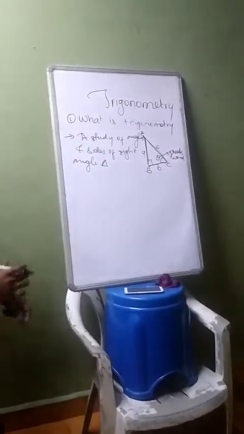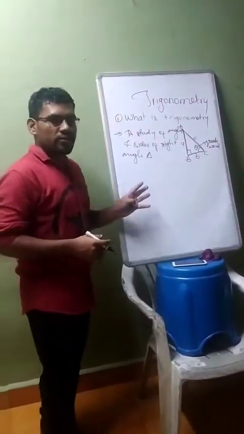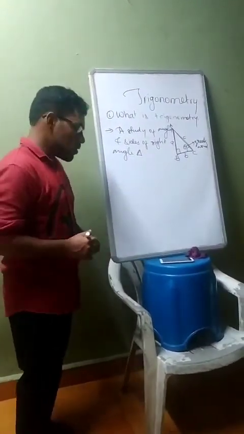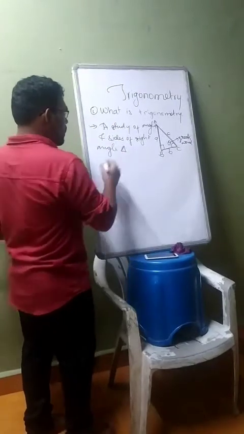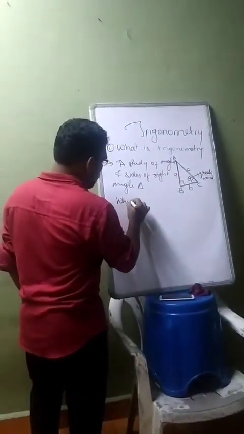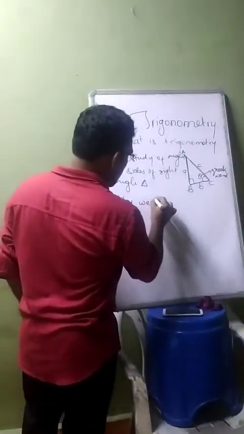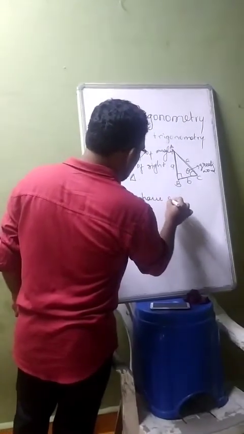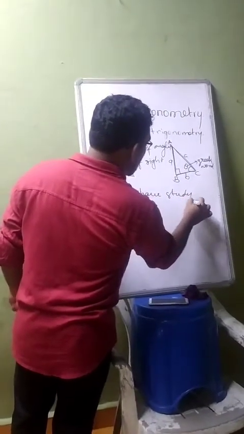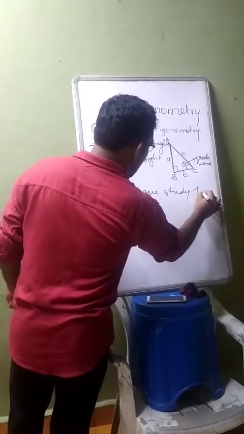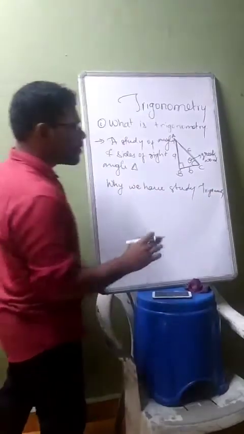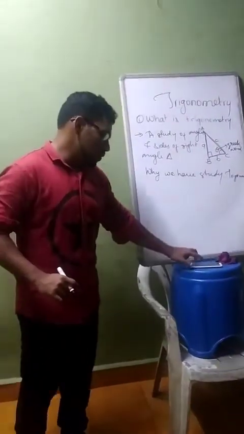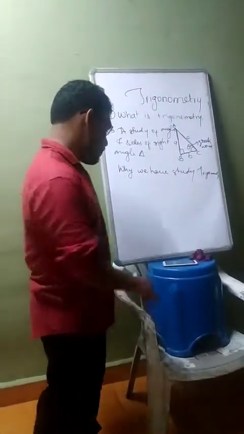This is actually the measurement of sides and angles of a right angle triangle. So this is the meaning of trigonometry, and now the reason why we have to study trigonometry. There should be a reason actually.